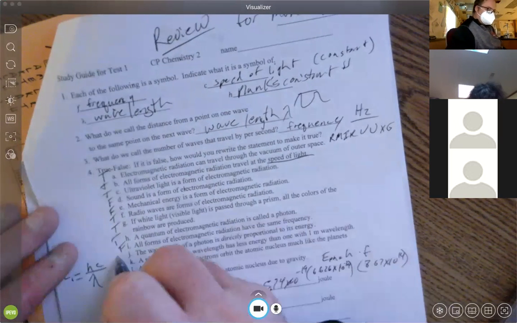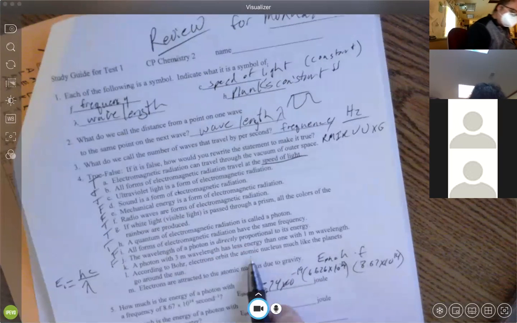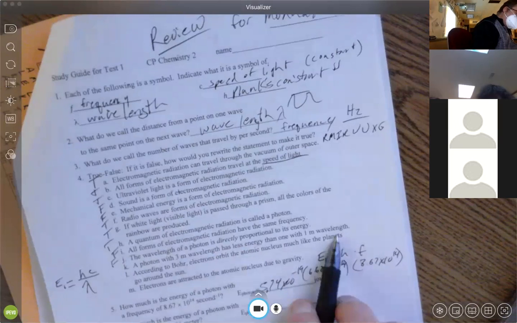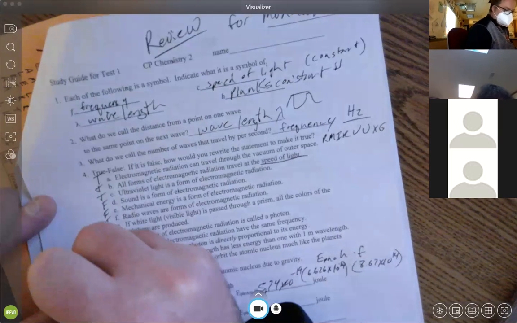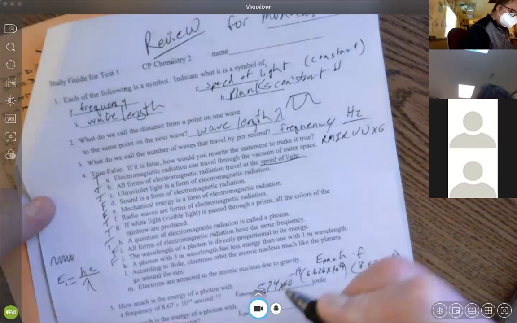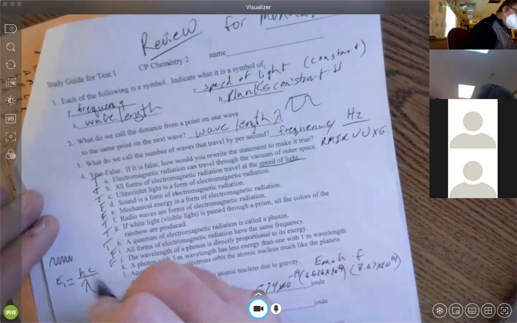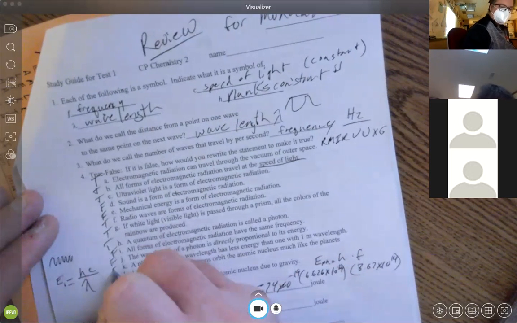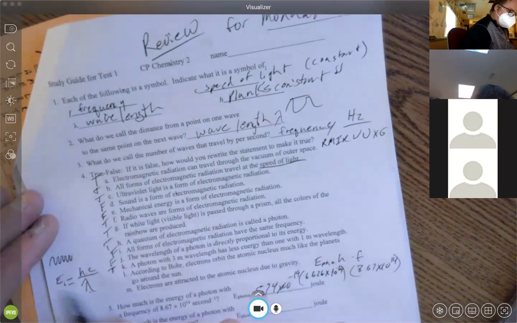A photon that has 3 meters in length has less energy than one with 1 meter. The higher the frequency, the greater the energy. So yes, this is true. 3 meters has less energy. You can think about it too. What if we take this divided by 3? It will be smaller versus this divided by 1.